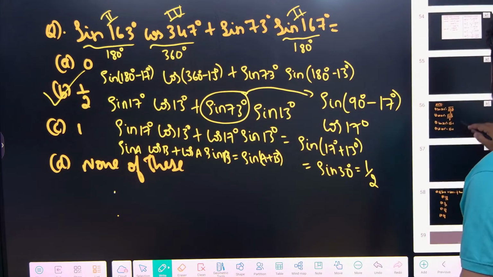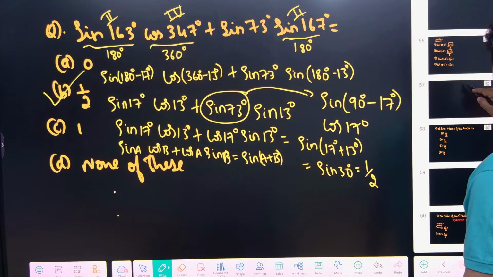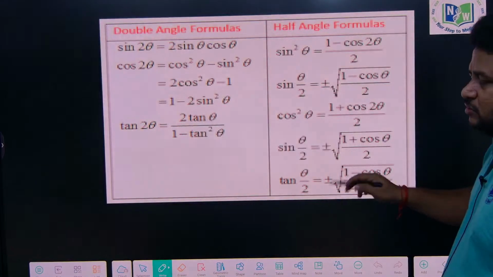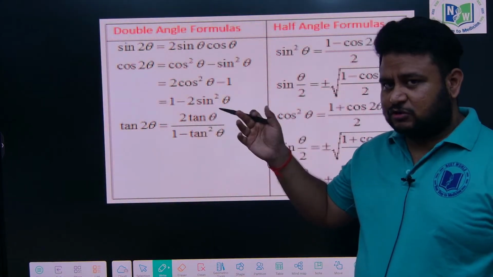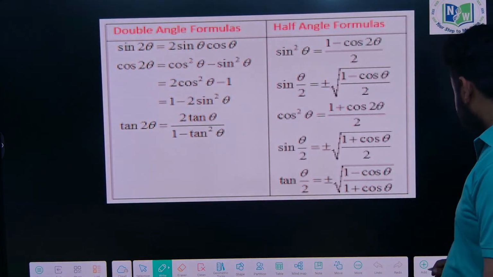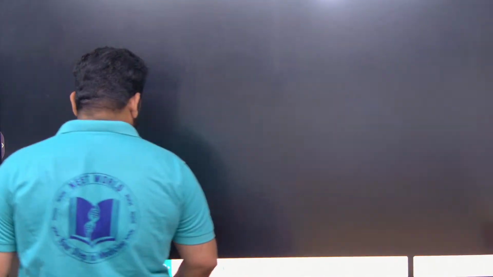Now before going to the other concepts, let us discuss double angle formulas. There are more questions based on compound angles, and we will be doing them. But before that we will discuss double angle formulas, because this will be the last class in trigonometry. I want to start another concept, functions, tomorrow. I don't want to miss out on double angle formulas because this is highly important.